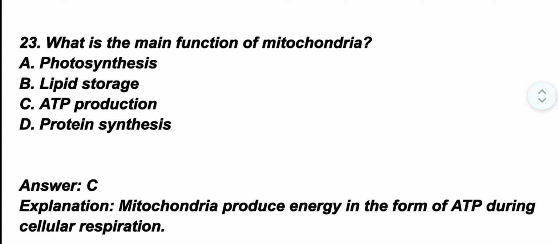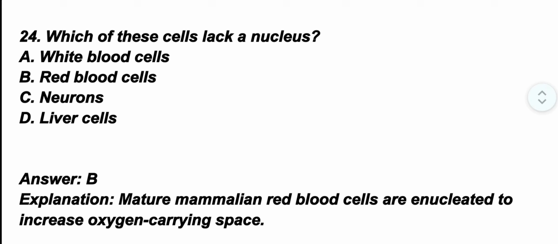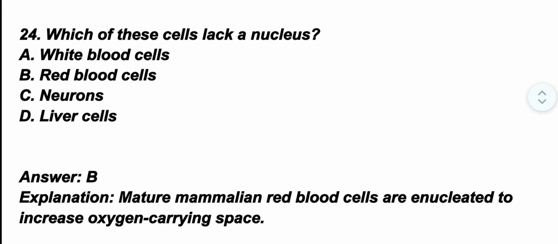Question number 24. Which of these cells lack a nucleus? The correct option is option B, red blood cells. Mature mammalian red blood cells are enucleated to increase oxygen carrying space.